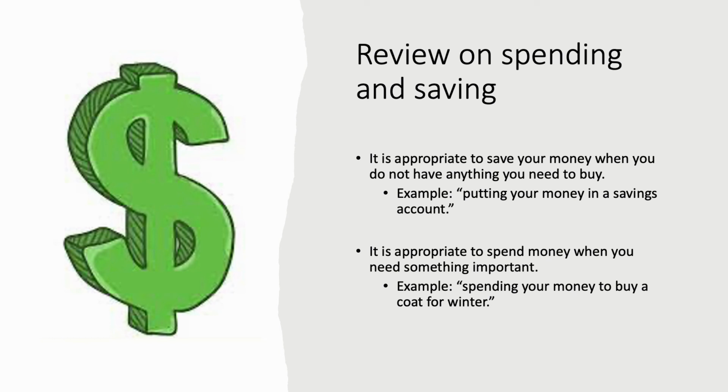Let's review so far what we have learned about spending and saving money. We learned that it is appropriate to save your money when you do not have anything you need to buy. An example of this would be putting your money in a savings account. It is appropriate to spend money when you need something important. An example of this would be spending your money to buy a coat for winter.